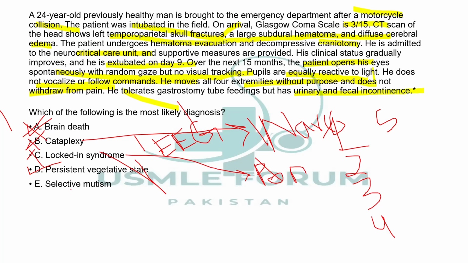Selective mutism is a psychiatric condition, mostly presents in pediatric patients in children, but can present in adults. What happens is that the patient is aware, he's conscious, he's not in a coma state, he's not having any incontinence, he's not having any motor deficit. What is happening is he's mute. He chooses not to speak in certain situations or in all situations. Basically, they will give you a child who chooses not to speak at the school. He's fine at home. He can speak with his friends outside of the school, but at school, he has no friends and he chooses not to talk. He chooses not to answer.